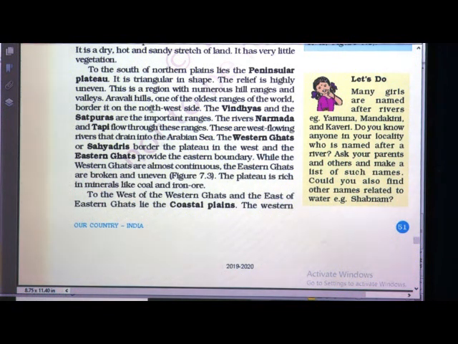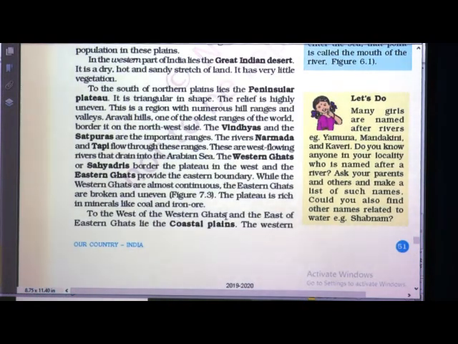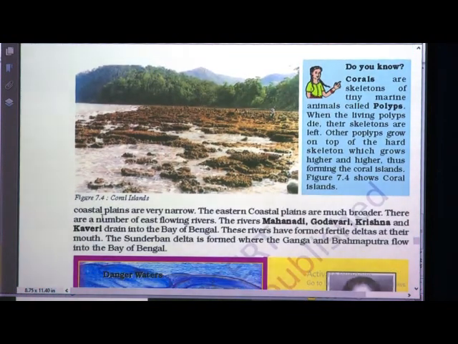It borders the plateau on the northwest side. Again, we can see Vindhyas, then Satpura are the important ranges. Then rivers Narmada and Tapi flow through these ranges. The western Ghats or Sahyadri border the plateau in the west and the eastern Ghats border the plateau in the east. To the west of the western Ghats and the east of eastern Ghats lie the coastal plains. The western coastal plains are very narrow, the eastern coastal plains are much broader.